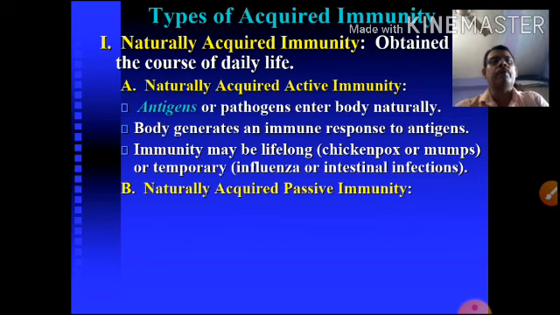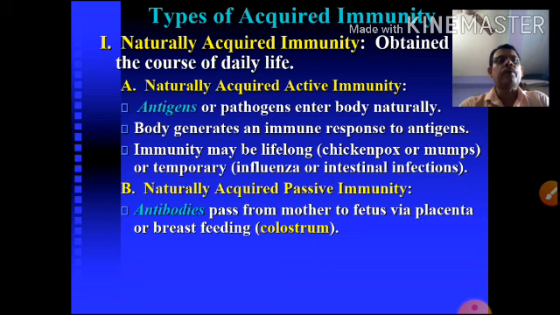Naturally acquired passive immunity. Antibodies pass from the mother to the fetus via the placenta and through breastfeeding colostrum. The first milk of the mother after childbirth is called colostrum. This colostrum contains a high amount of antibody, and that antibody immunizes the newborn baby through breastfeeding. That's why for the first 6 months, babies should be exclusively breastfed. It is the only diet for the new baby, and it is necessary because breastfeeding is important for immunization and nutrients.